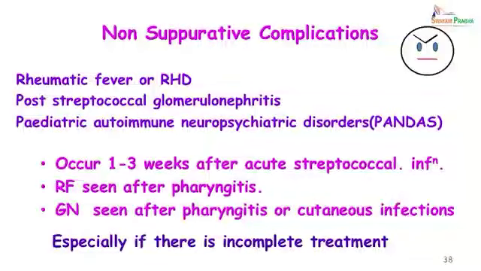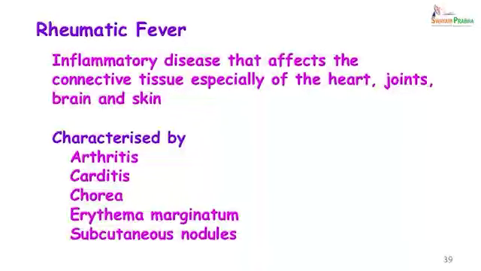So, what are these non-suppurative complications? I have already enlisted those, and these occur 1 to 3 weeks after an acute streptococcal infection. Rheumatic fever is seen after pharyngitis, as is PANDAS, and glomerulonephritis is seen after pharyngitis or after cutaneous infections. Rheumatic fever is an inflammatory disease that affects the connective tissue, especially of the heart, joints, brain and skin, and it is characterized by arthritis, carditis, chorea, erythema marginatum and subcutaneous nodules.